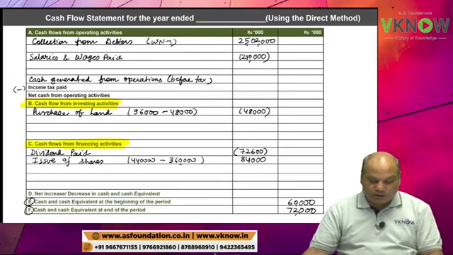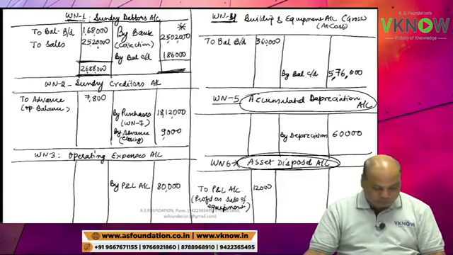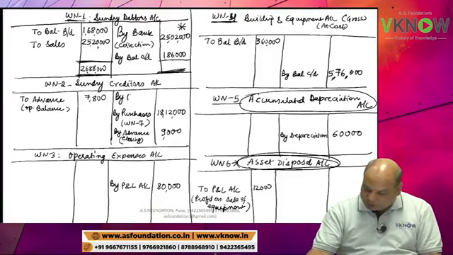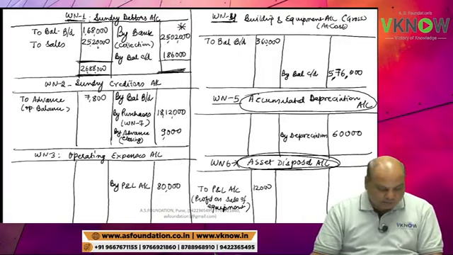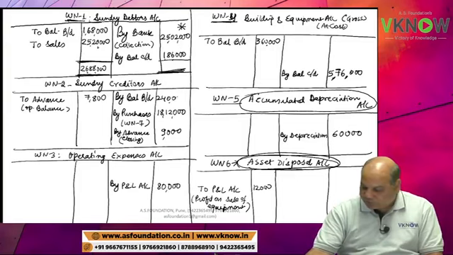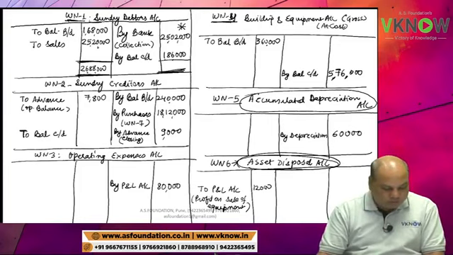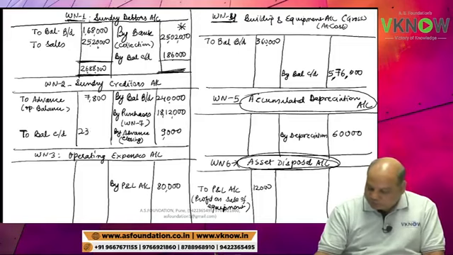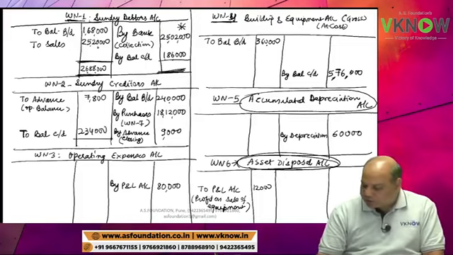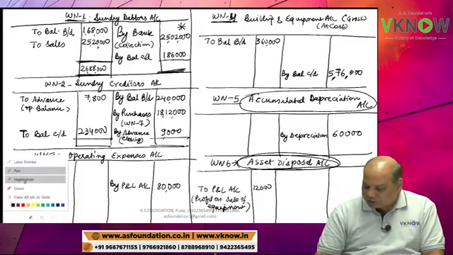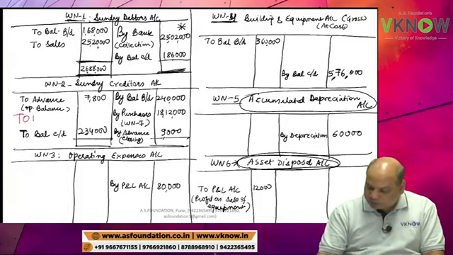Now you come to sundry creditor account. Sundry creditor account, by balance brought down, opening balance 2,40,000. On the debit side last line, keep some space and write, to balance carried down 2,34,000. So now this creditor account has an important missing figure, and that is to bank. Payment made during the year. Balancing figure.